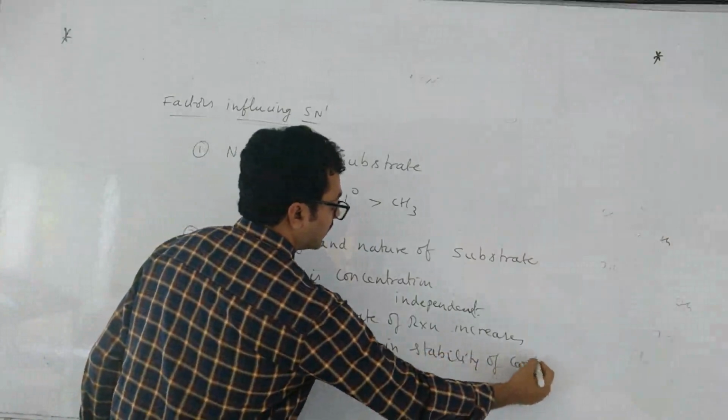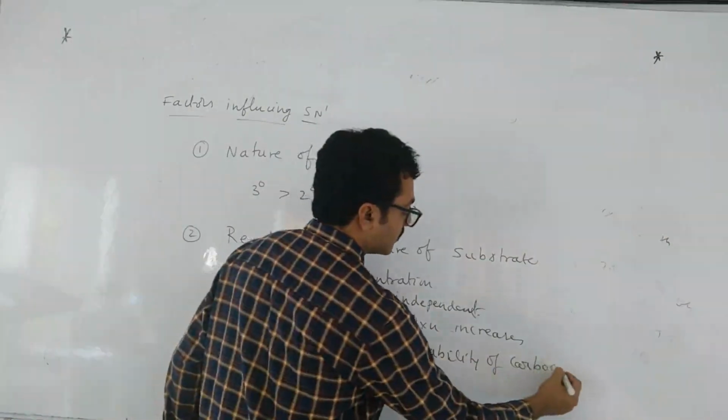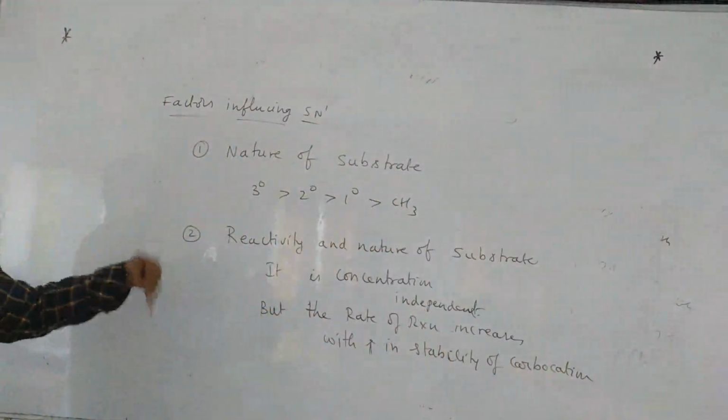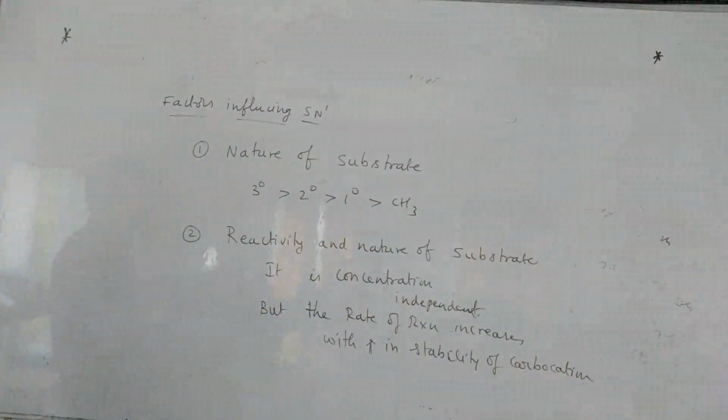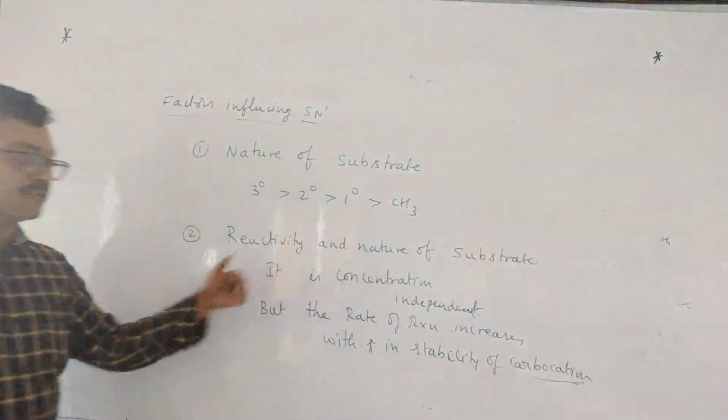Means if the carbocation formed is more stable, then the reactant is more reactive. So if the carbocation is more stable, then the rate will be more.